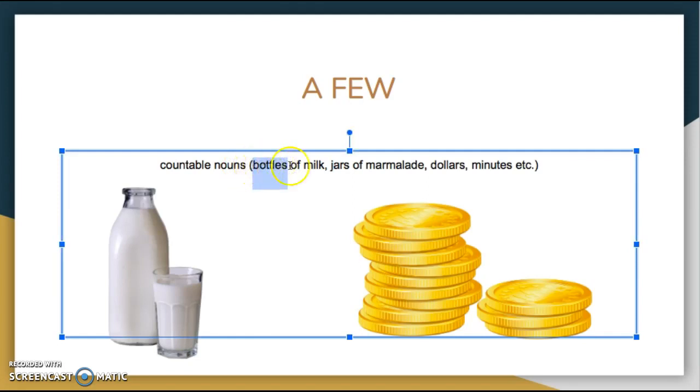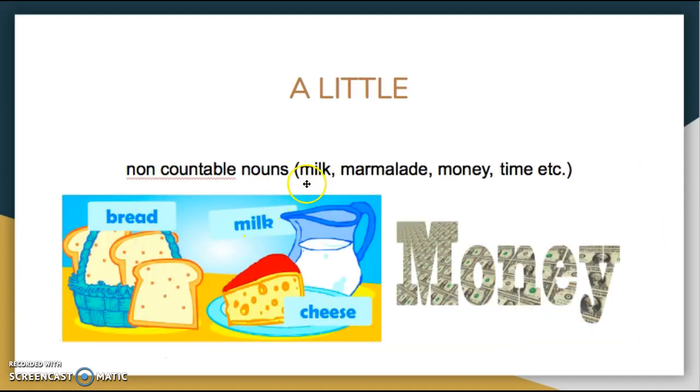When we count bottles, it is something we can hold, something we can touch, and something we can count. But if we say we have a little milk, we cannot count milk as a substance.